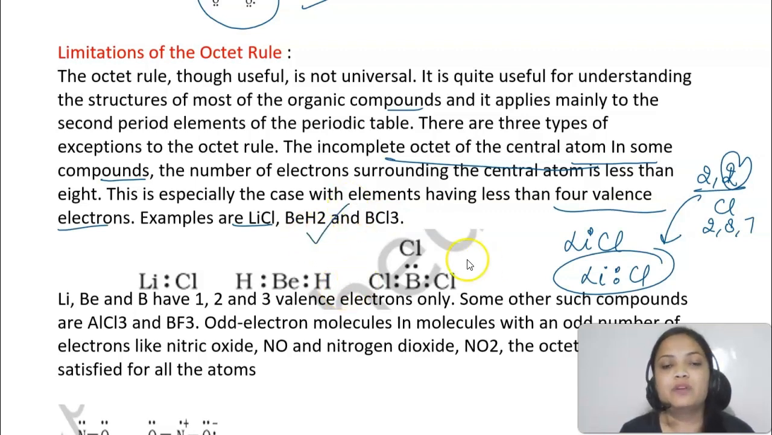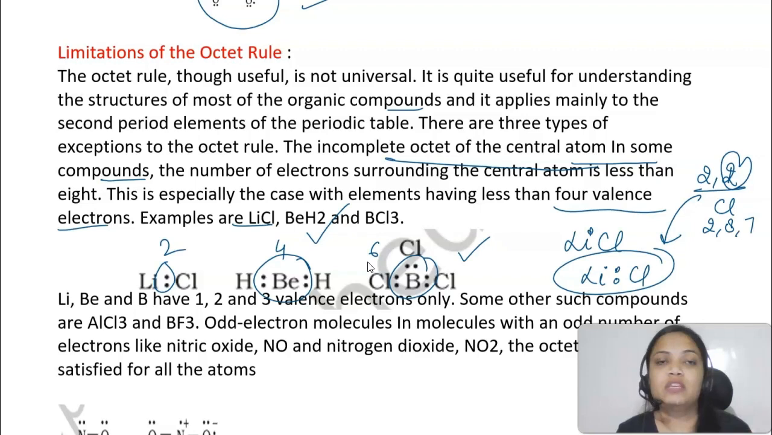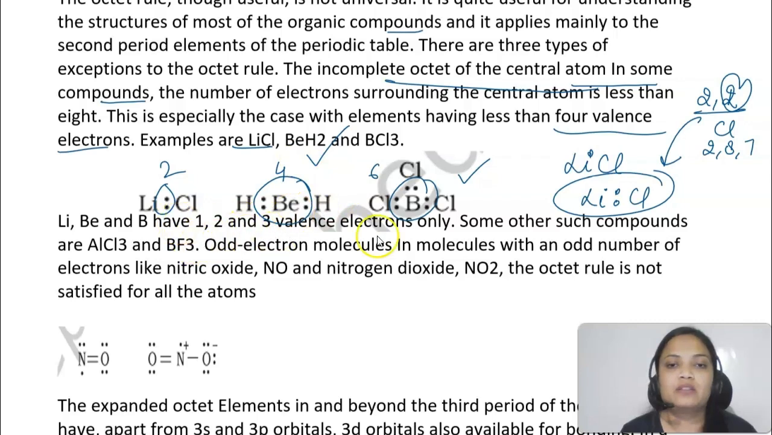This will happen in beryllium hydride also. In BCl3, boron has 6 electrons, here beryllium has 4, here 2, so 2 4 6. So these are not octets, right? But still these molecules exist. So here you can see, right? So here the octet is not getting completed. Similarly, in aluminium chloride and BF3 also the central atom does not have a complete octet.